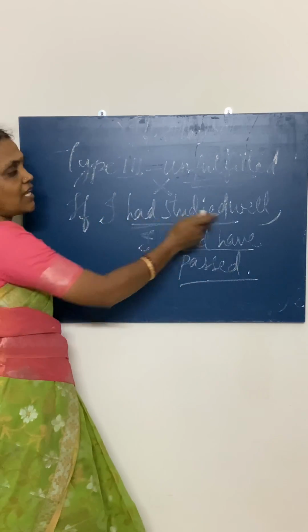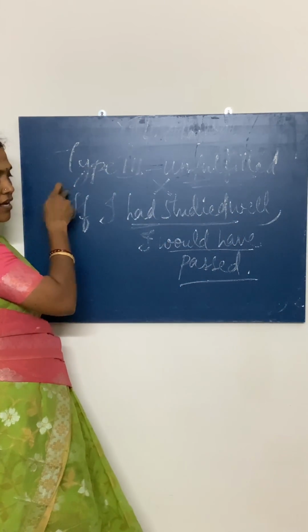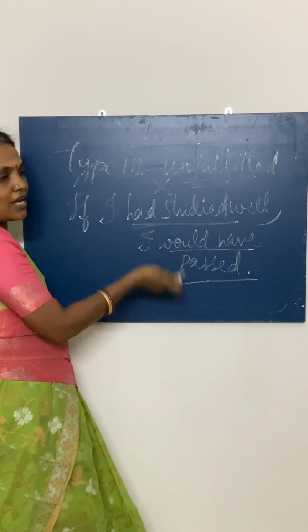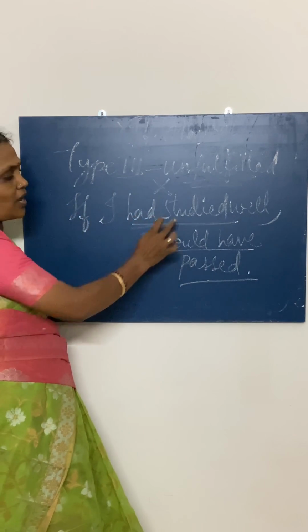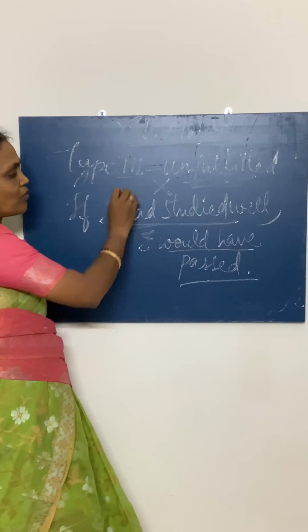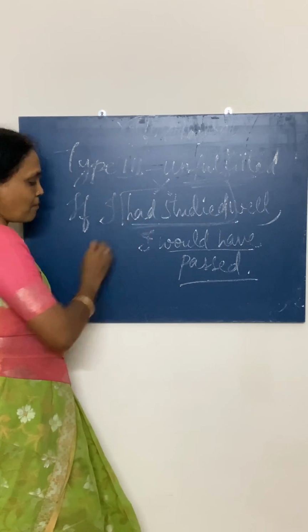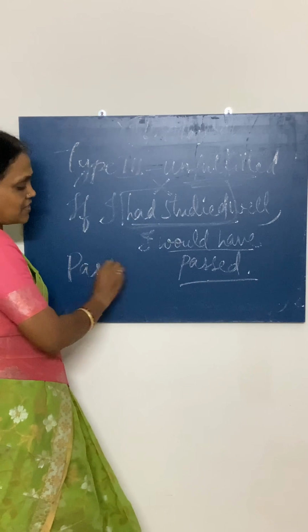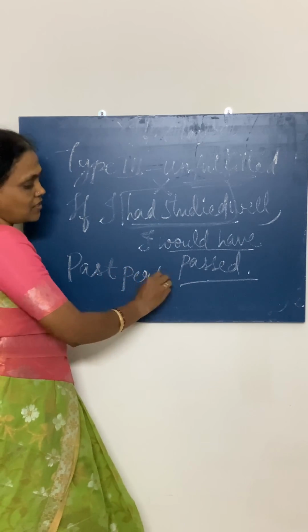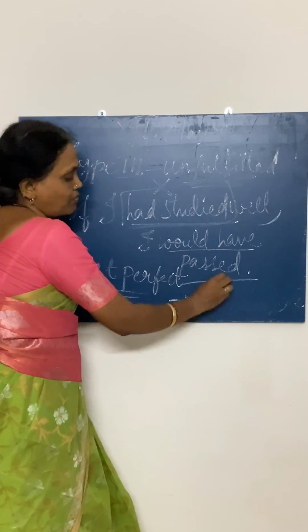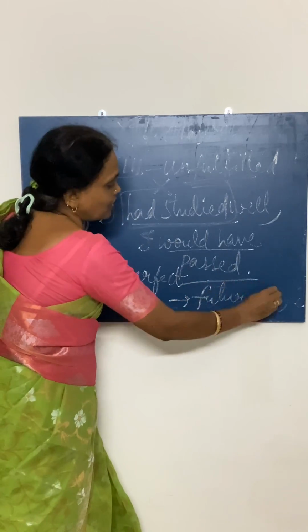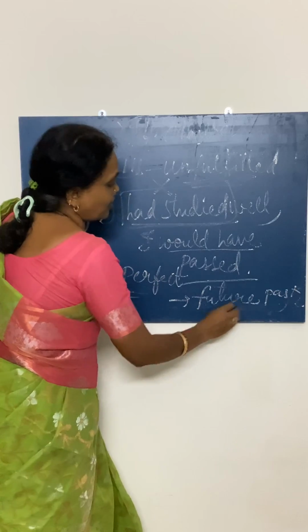If I had studied well, I would have passed. I didn't study, I didn't pass. So that is the meaning. So if I had studied well, I would have passed. So here you will have past perfect. You are transforming it into future past perfect.